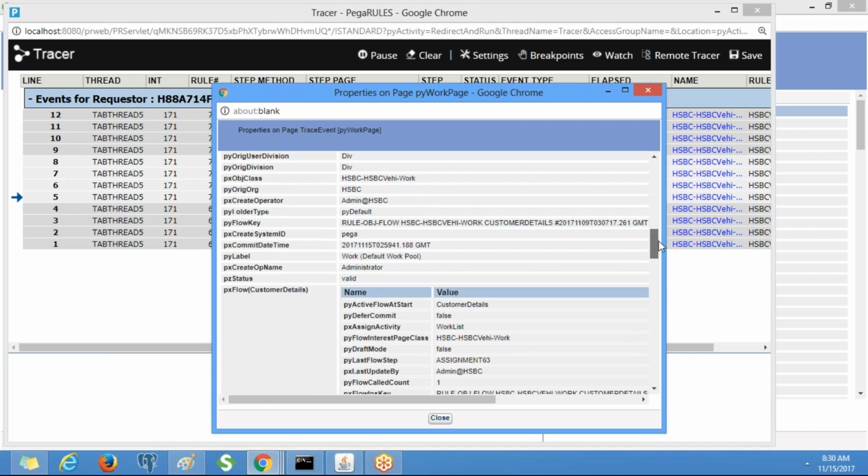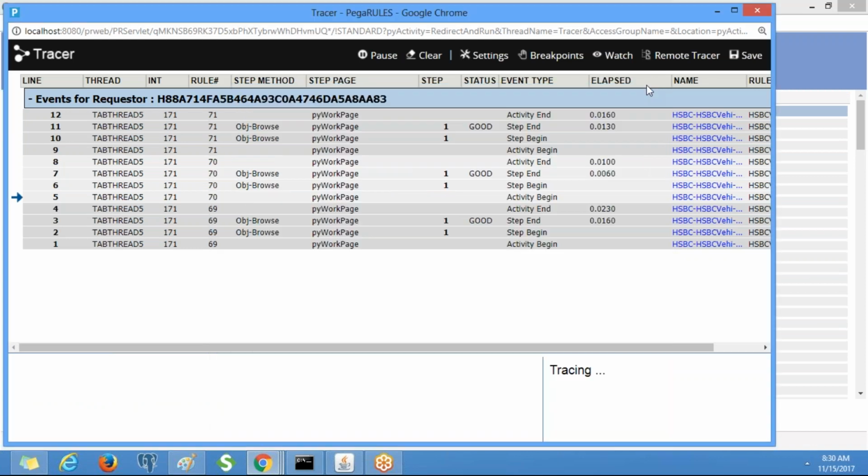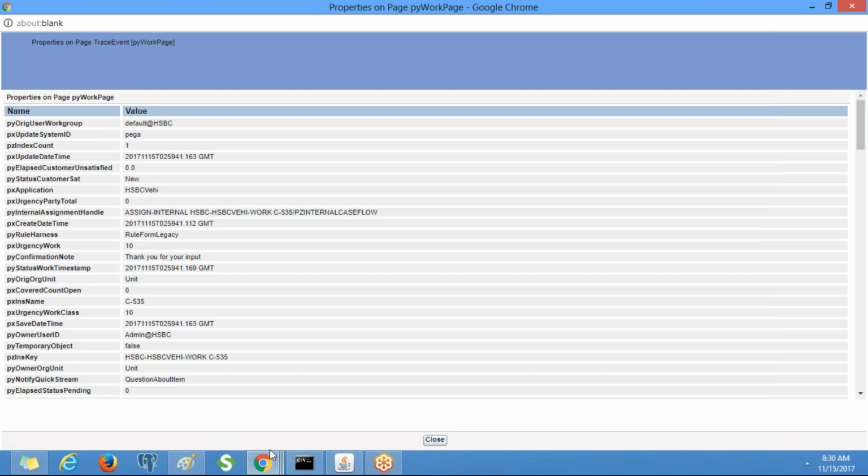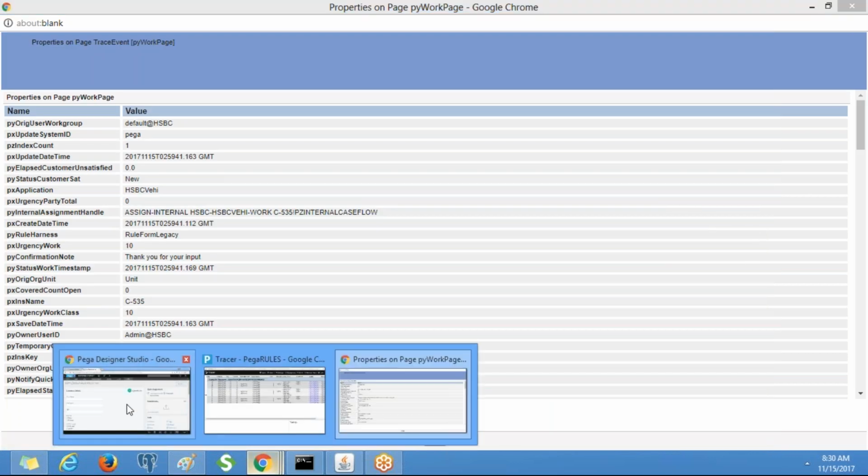Country details, state details, and city details, right? If you want to see here, you need to select the step page. If you don't give the step page, by default it will take py work page as the step page.